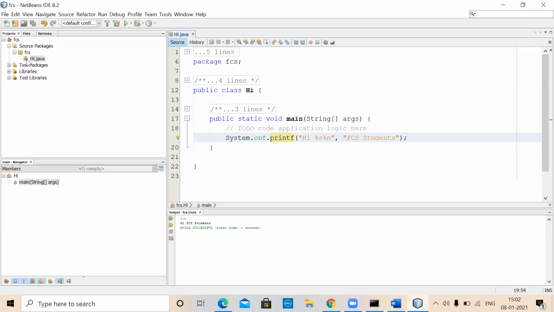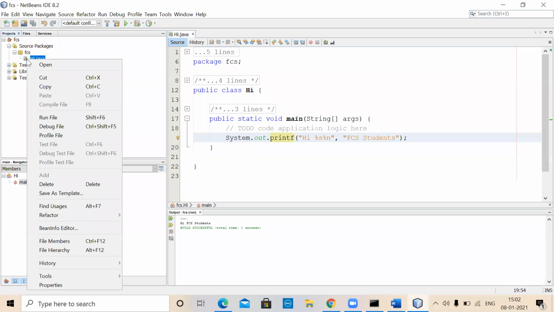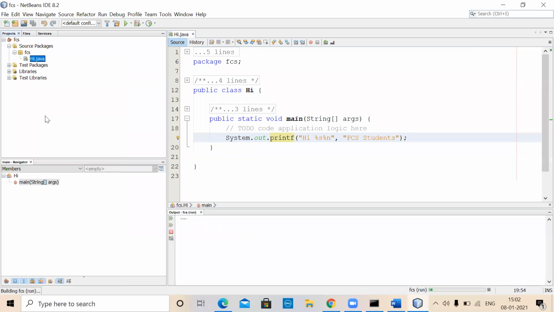The other way of doing it is to right click on the class name, whatever class you want to run, and then simply say Run File. That way also you can do, because under this particular FCS package, there may be a number of Java files that you will be writing. So whenever you want to run any specific thing, you have to choose that particular file using the mouse, right click, and then simply run.